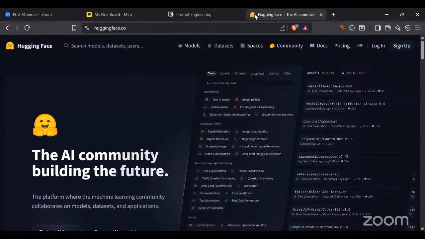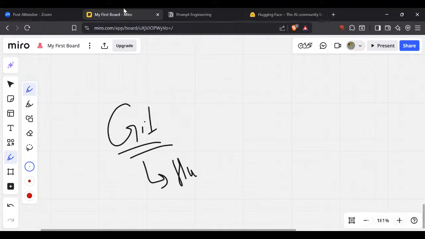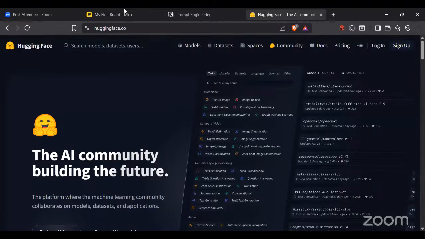Now, in the very first session I told you, right? जैसे Git and GitHub we used to have, वैसे ही similarly for AI people, if you are deploying a model, if you're building a model, we are having something called Hugging Face. This is a community where we are going to deploy our models and use the models. Let's say Aman, Divya, Janvi, all of you have created some model and uploaded it on Hugging Face, and I want to use it. That is possible using this particular platform, the Hugging Face platform. Clear, everyone? So for example, I'll show you.